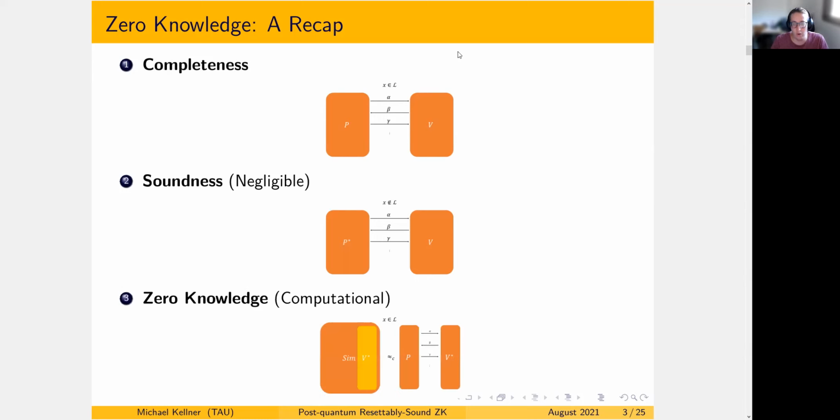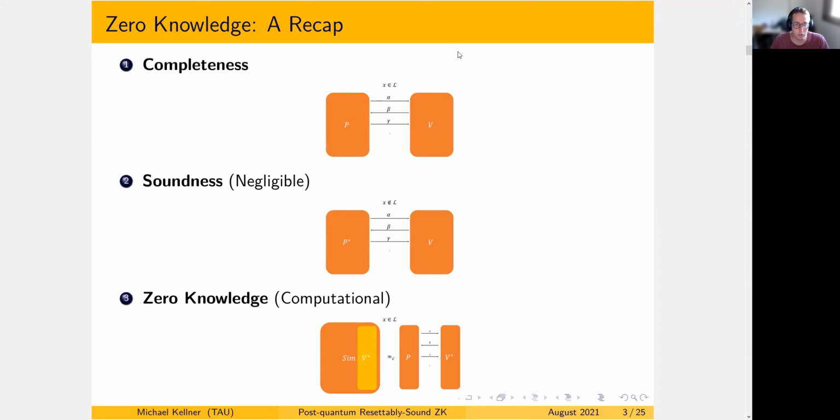And lastly, we require the zero knowledge trait, which implies that the verifier, malicious as it may be, will not learn any more than the validity of the statement. The way we formalize this is we say that we have a simulator that, given access to V star, some kind of malicious verifier, can, up to computational indistinguishability, generate a transcript that is indistinguishable from the transcript that V star would have generated while talking to the real prover P with the witness.